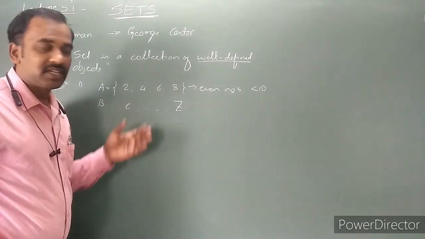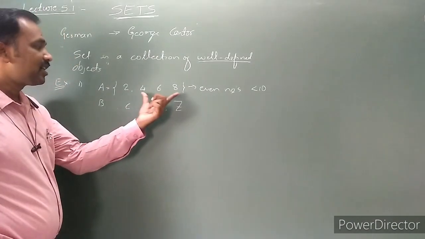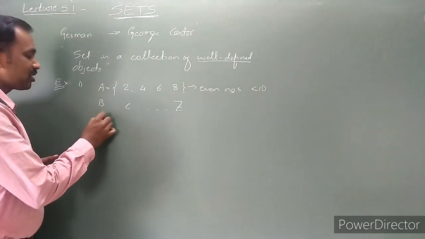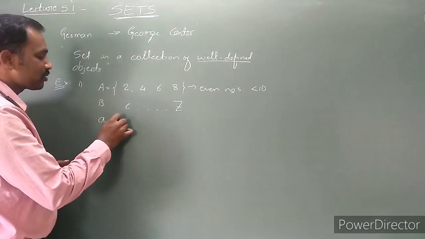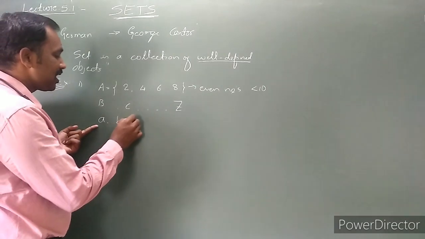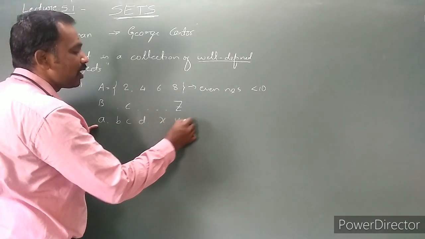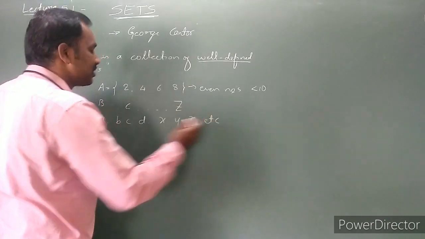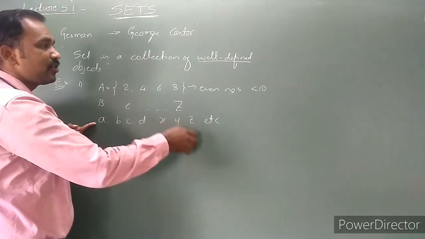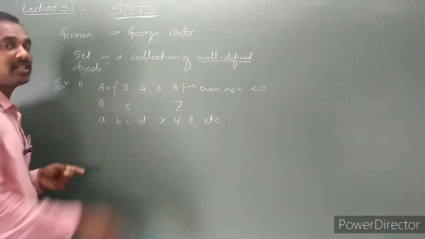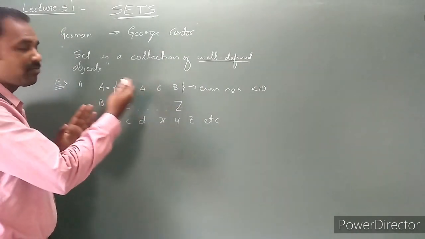2, 4, 6, 8, whatever numbers I have written inside the braces, are said to be the elements of the set. The elements of a set are always denoted by small letters of the English alphabet: a, b, c, d, x, y, z, like that. Small letters are used to write the elements of the set, and capital letters are used to represent the name of the set.